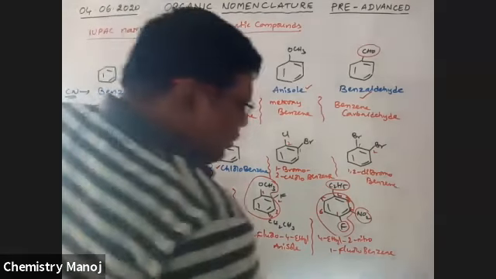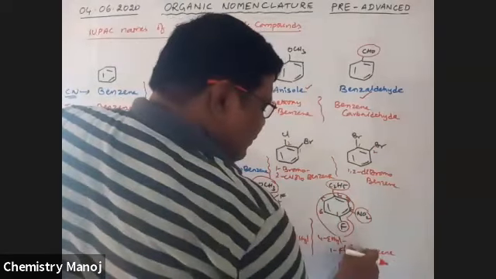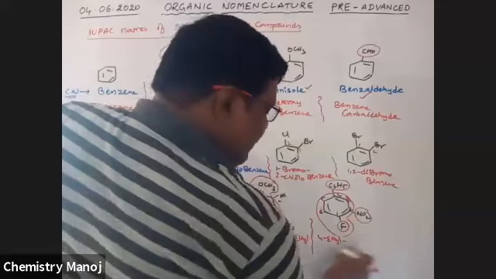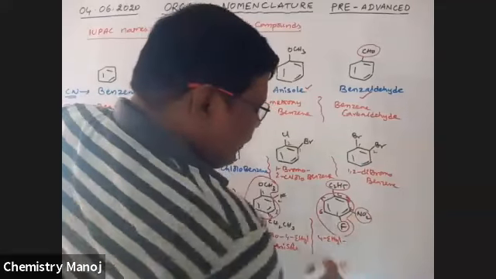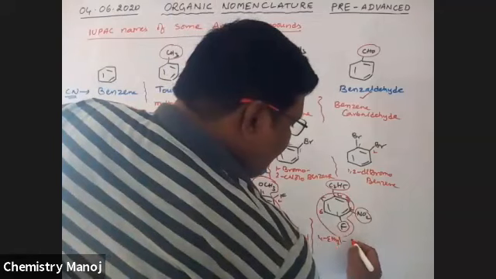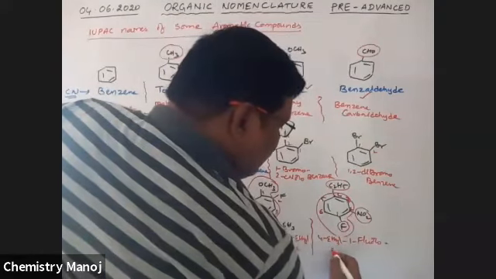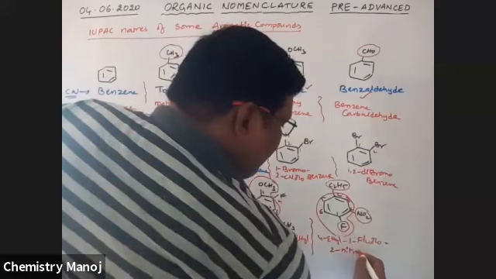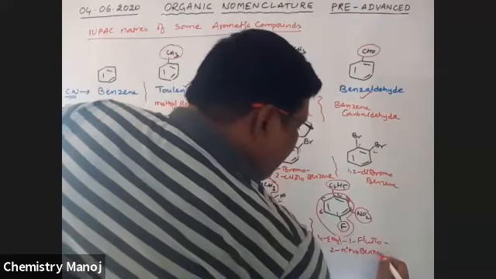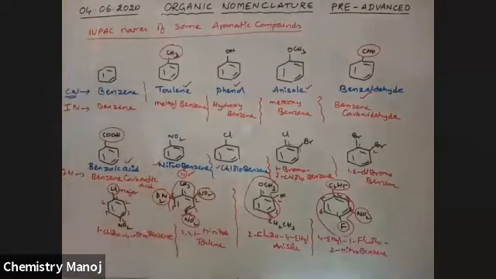In your textbook, it is given like this: 4-ethyl-1-fluoro-2-nitrobenzene. So these are some IUPAC names of organic, particularly aromatic compounds.